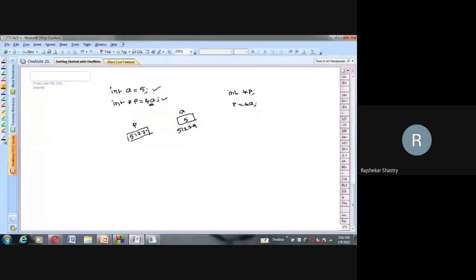The address of a, 51279, is what is stored. As a result, we can imagine that p is holding a indirectly. This is how a pointer variable can be generated and the address of a certain variable stored in it, and the memory map will look like this.